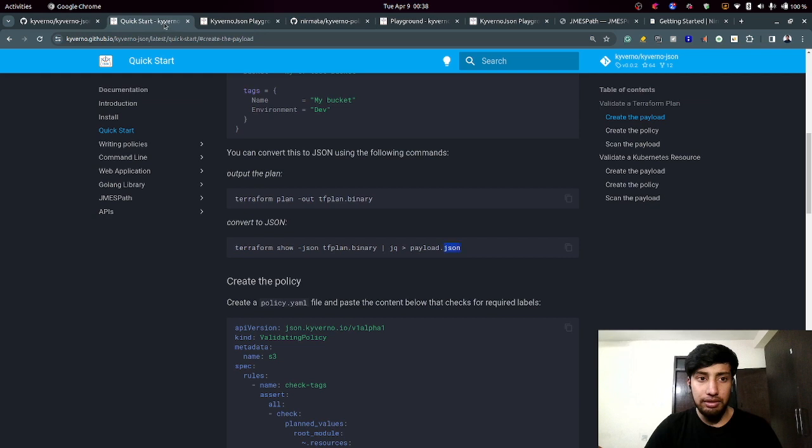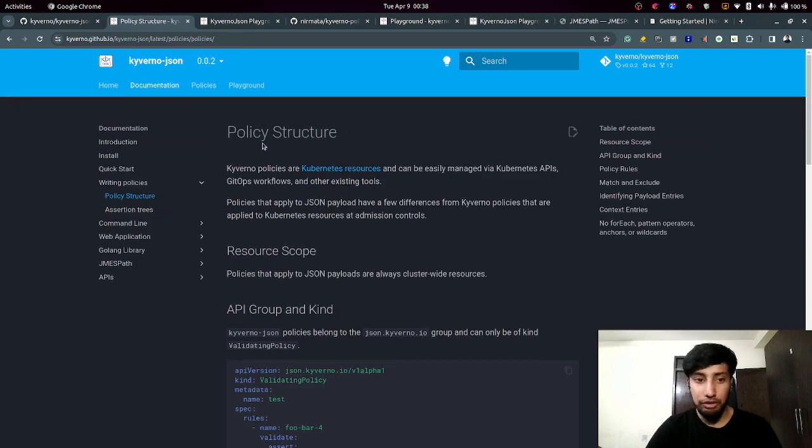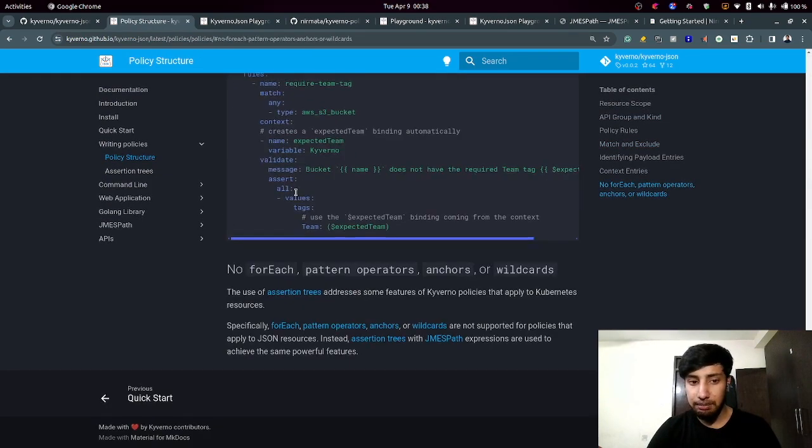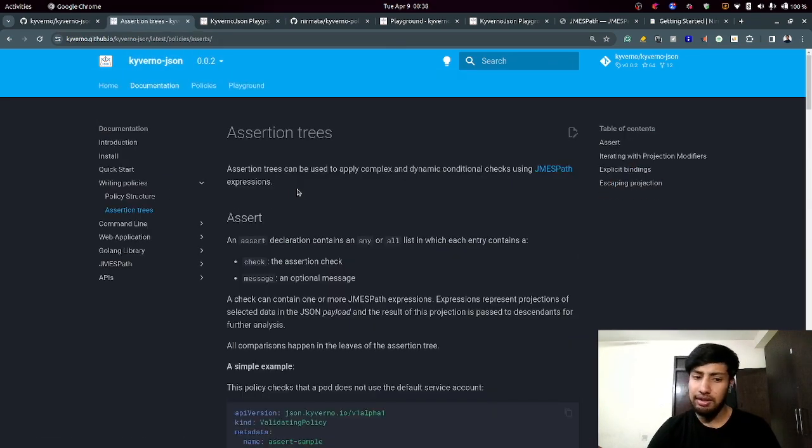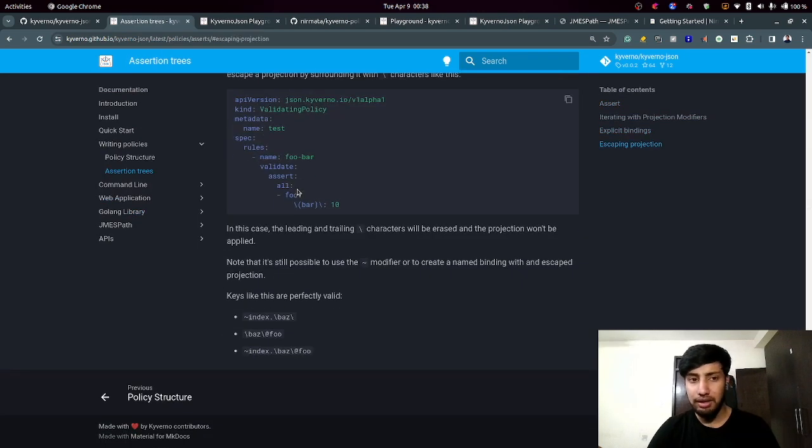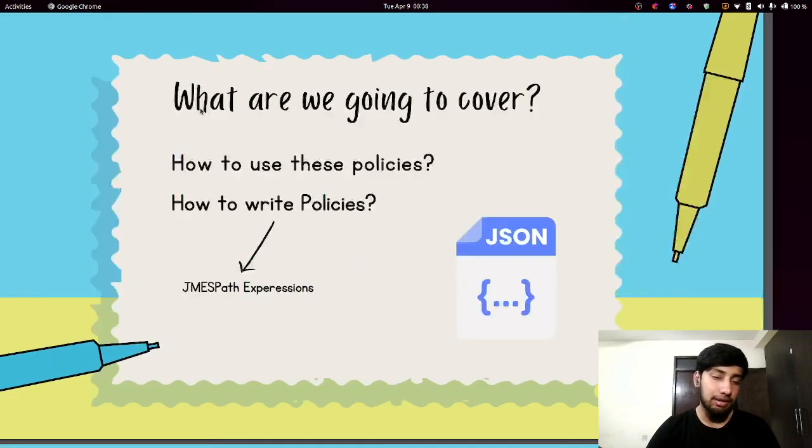Also, you can go through the Kyverno-JSON documentation, where we have a section on writing policies. Let's just search here, how do you write the policies here. We have assertion trees. Everything has been mentioned here already. So make sure you take a look here as well.